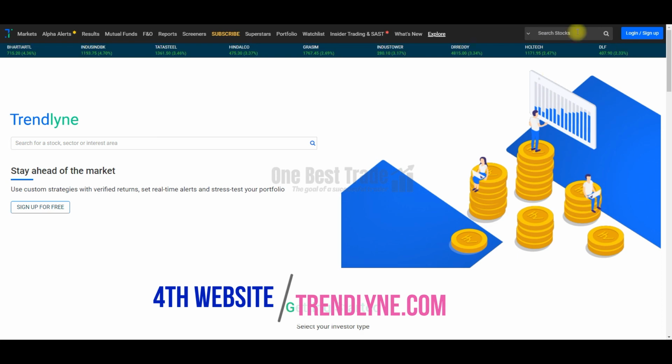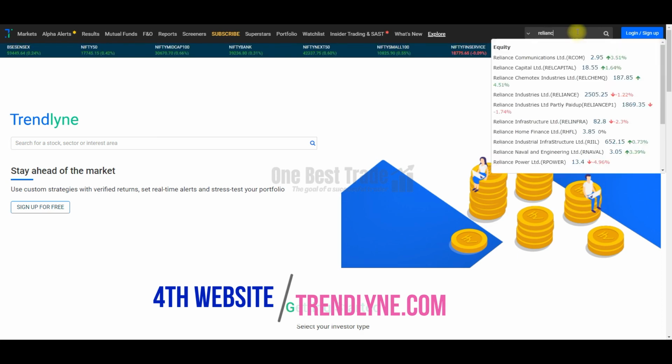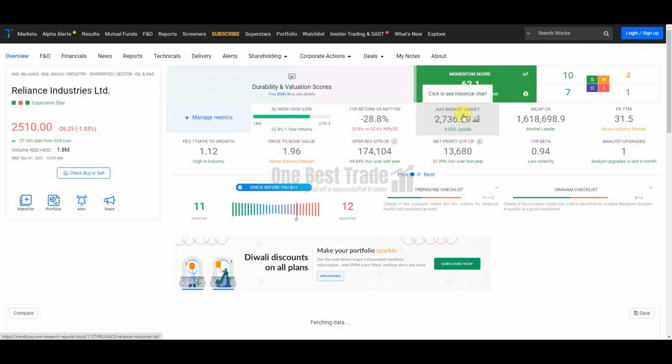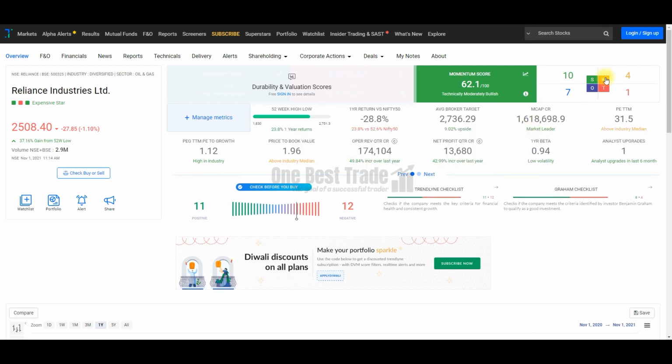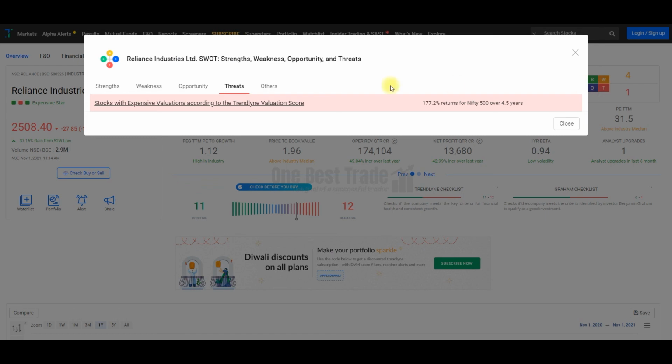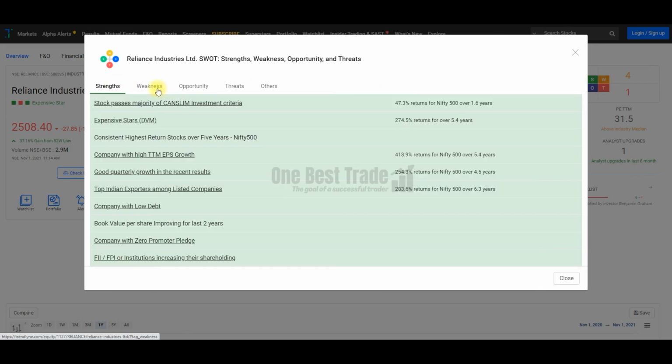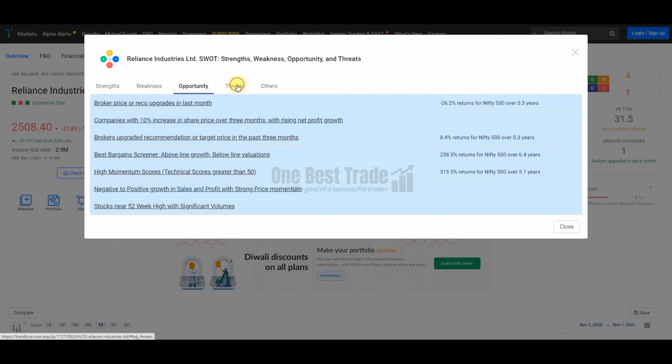All you need to do is just enter a company you want to research. For example, Reliance Industries. Just select the company. You will find a dashboard where you can find major fundamental parameters like market cap, PE and also book value and more. And also one good feature is SWOT analysis. Just go and double click it in the dashboard. You will find the strengths, weaknesses, opportunities and threats of the company.